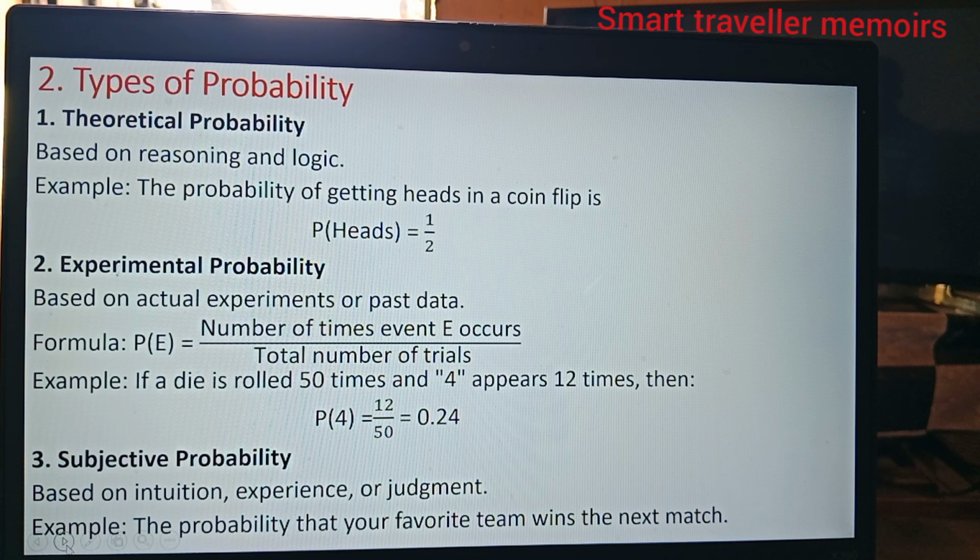And finally, we have the last type of probability known as subjective probability, and this one is based on intuition or experience in general or judgment. For example, the probability that your favorite team wins the next match.